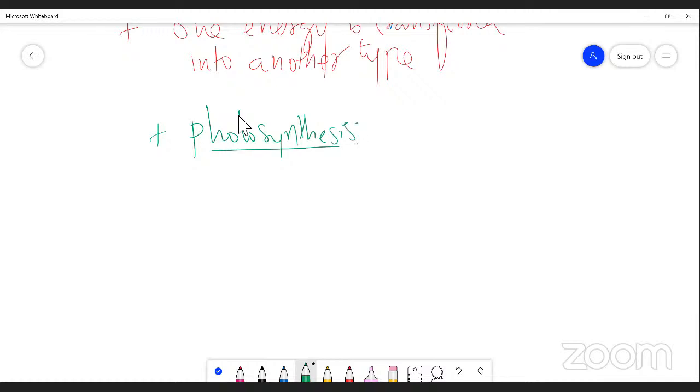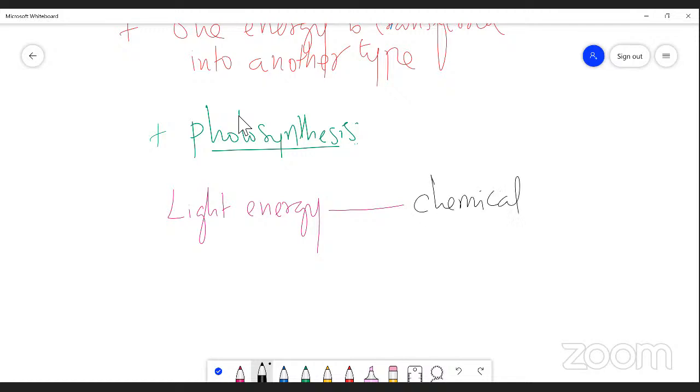Photosynthesis is a process by which, simply, light energy is converted into chemical energy, or solar energy is converted into chemical energy. Light energy is converted into chemical energy.